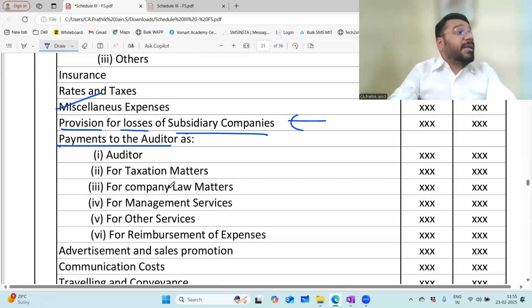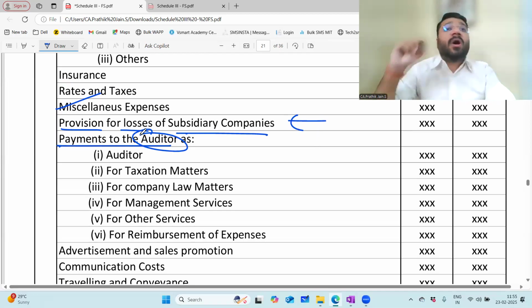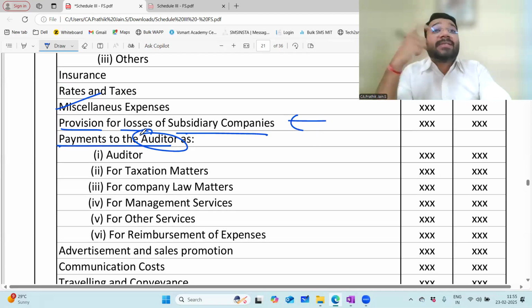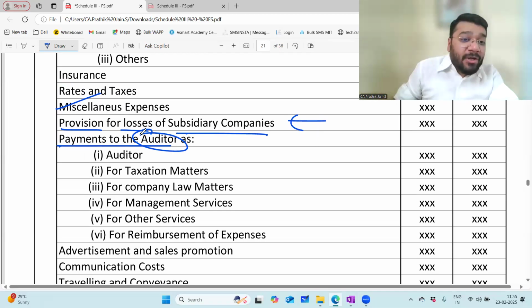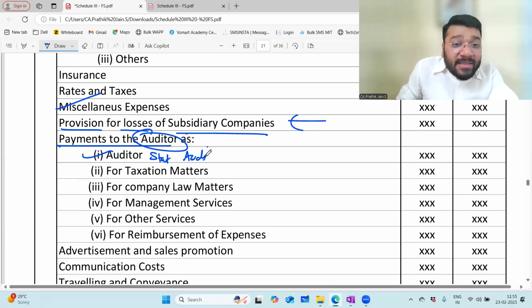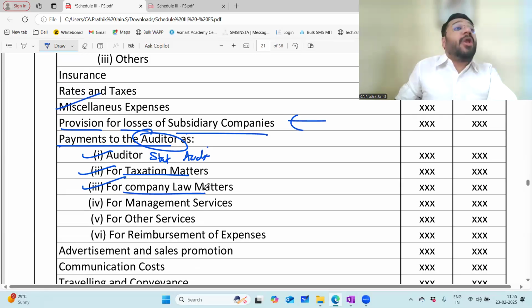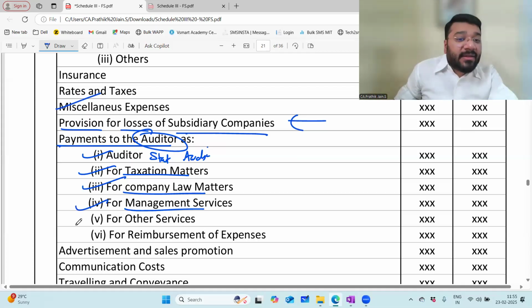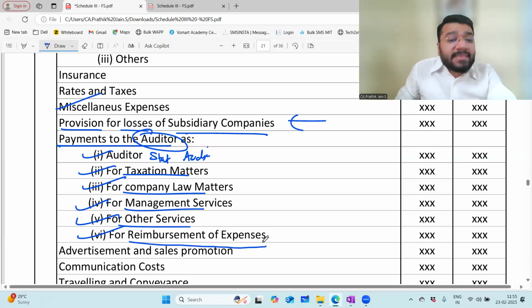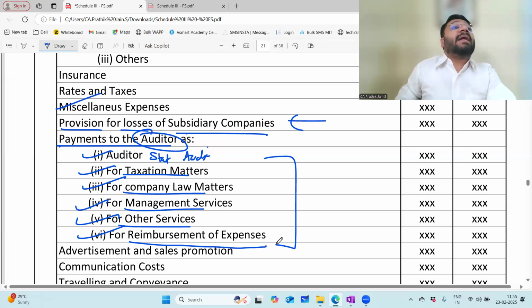The Companies Act was very clear here that whatever money you pay to the auditor, an independent person, what does he do? He will do the statutory audit. Whether he does tax audit, whether he is giving consultancy for company law matters, whether he is giving any consultancy for management services, whether he is giving any other services, whether you are reimbursing his expenditure, I'll tell you in some time. All has to be disclosed separately under separate heads.